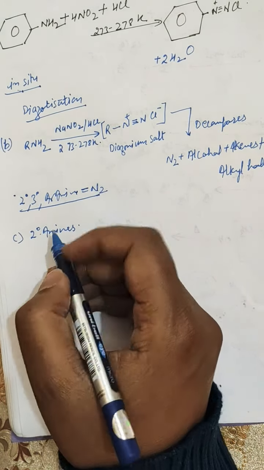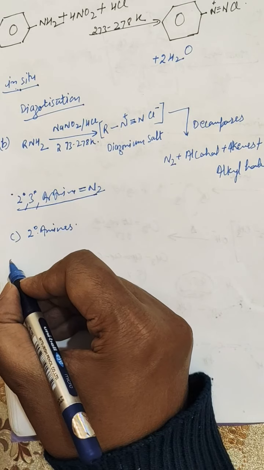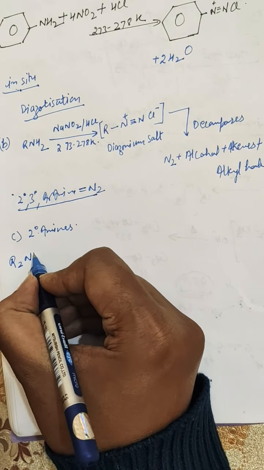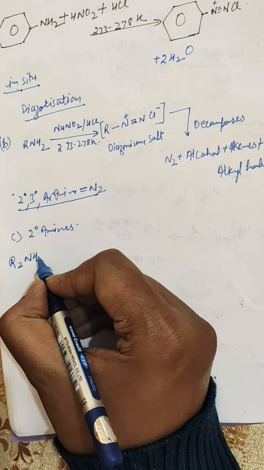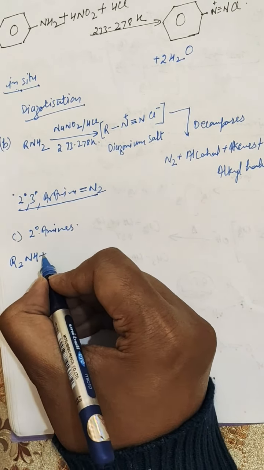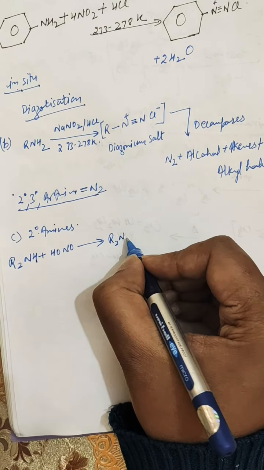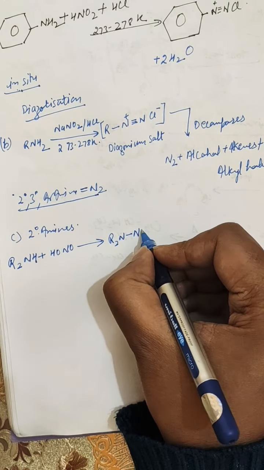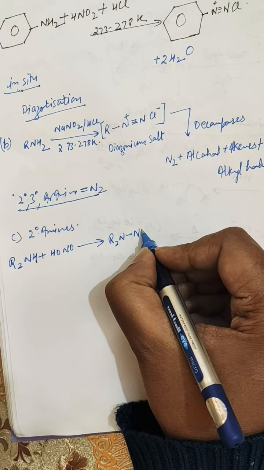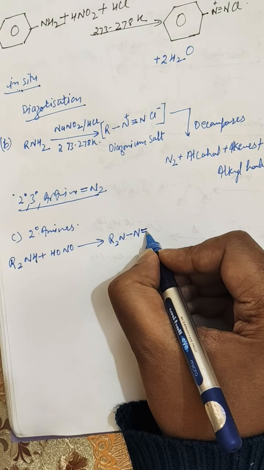Now I will write the same reaction. This is the secondary amine R2NH. It reacts with nitrous acid HONO. The secondary amine reacts to form N-nitrosodialkylamine.